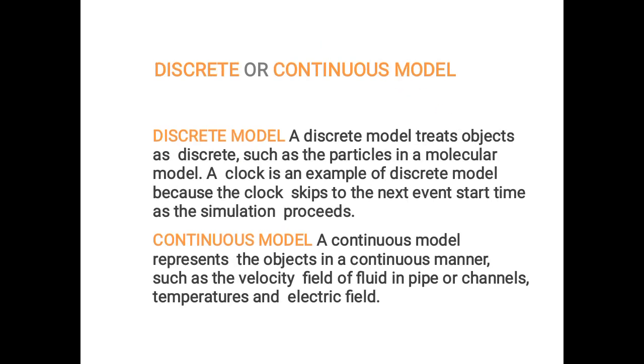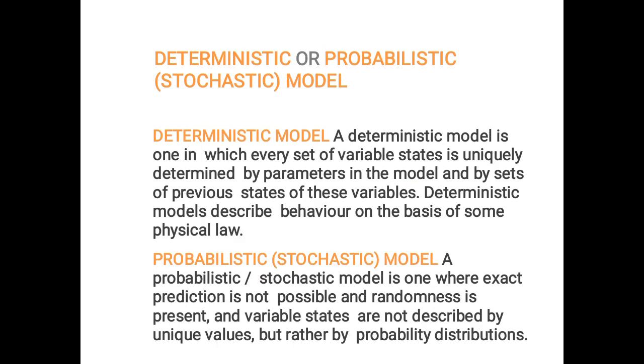Next one, discrete model and continuous model. Again we came to the same topic. The continuous model is an object; when an object is going in a continuous manner, we call it a continuous model. The discrete is somewhat particles or an atom or a molecule which is simply there and we analyze by means of a mathematical model. We call it a discrete model.